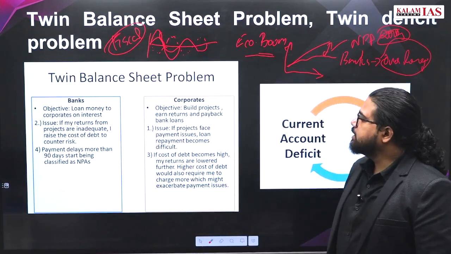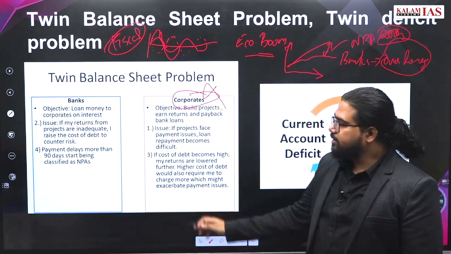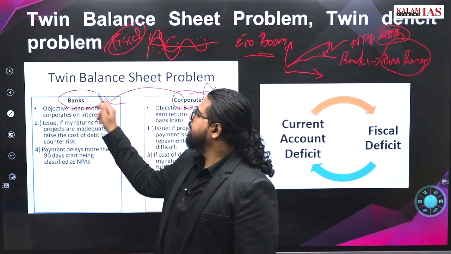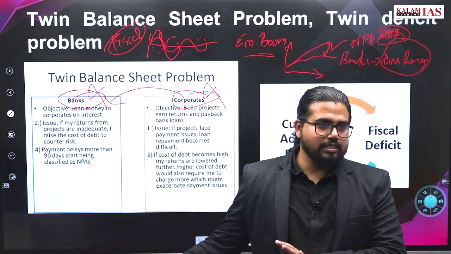Now what is the twin balance sheet problem? One, corporates' balance sheets are bad. Second, due to this they are not paying the banks, and the balance sheets of the banks are also equally affected. There is a twin balance sheet problem.